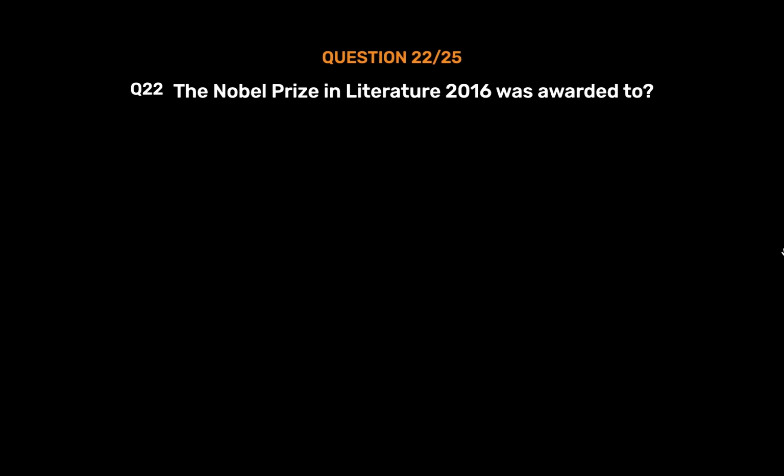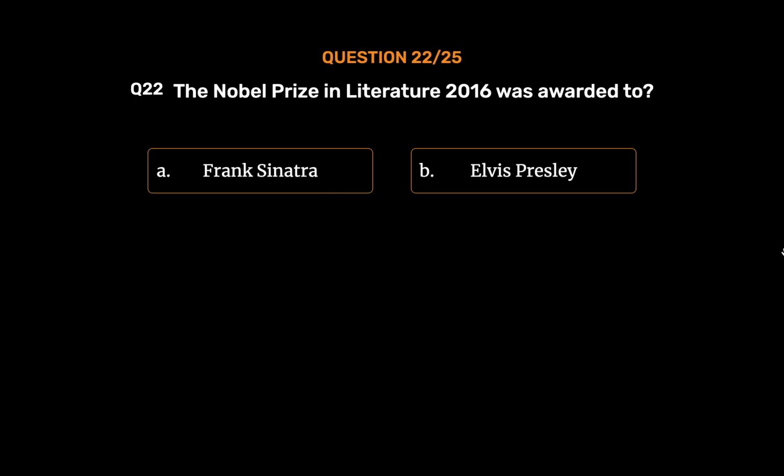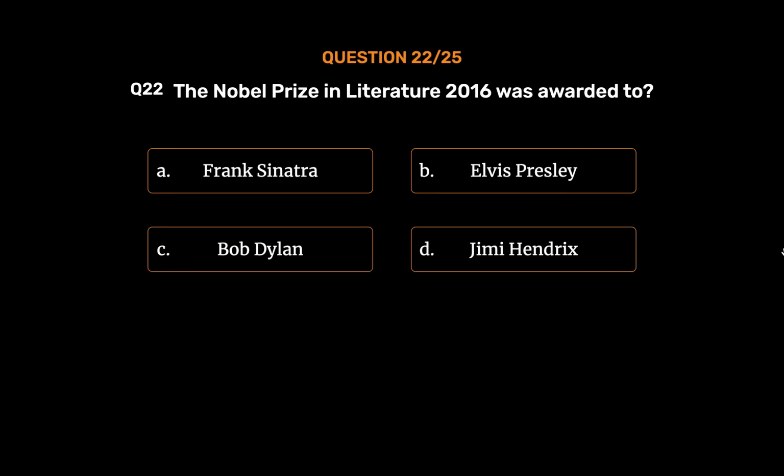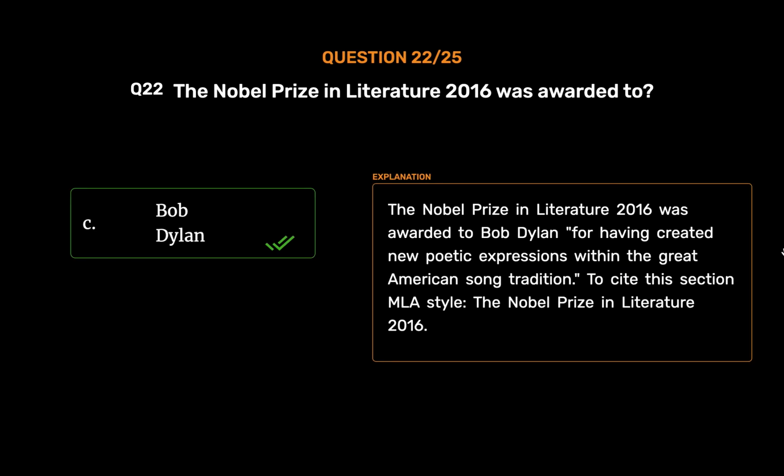Question number 22. The Nobel Prize in Literature 2016 was awarded to option A. Frank Sinatra. Option B. Elvis Presley. Option C. Bob Dylan. Option D. Jimi Hendrix. The correct answer is option C. Bob Dylan. The Nobel Prize in Literature 2016 was awarded to Bob Dylan for having created new poetic expressions within the great American song tradition. To cite this section MLA style, the Nobel Prize in Literature 2016.